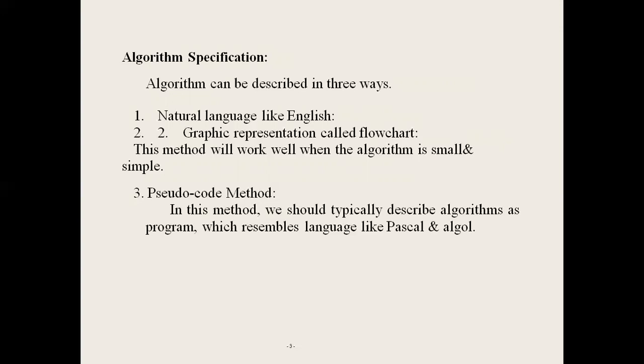Next, any process is represented by a rectangle. Input and output statements are represented by a parallelogram. Decision making, that is condition statements, is represented by a diamond symbol. The graphical representation works well only if the algorithm is small and simple. Next, the third method, the pseudocode method.